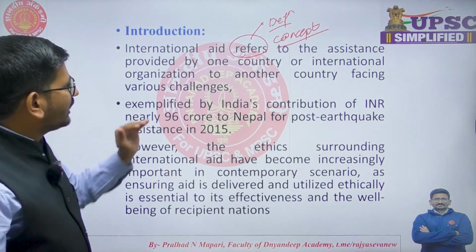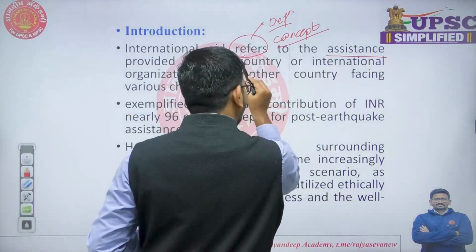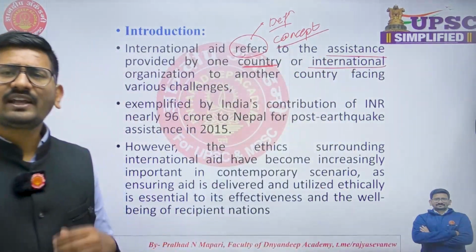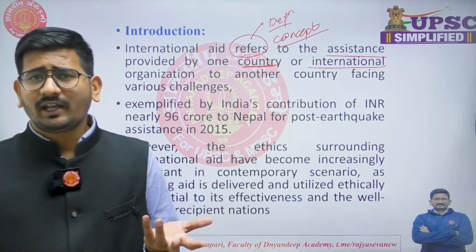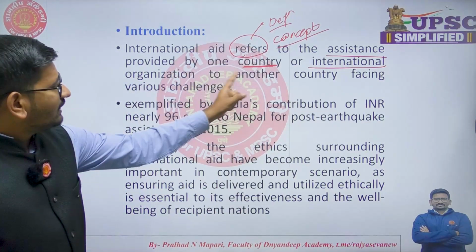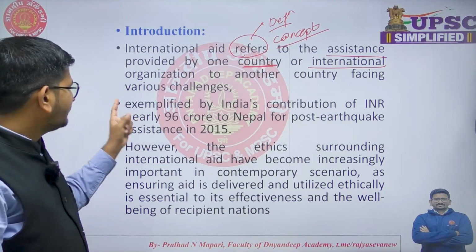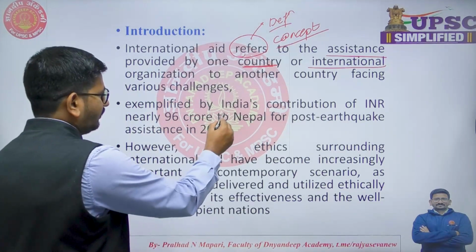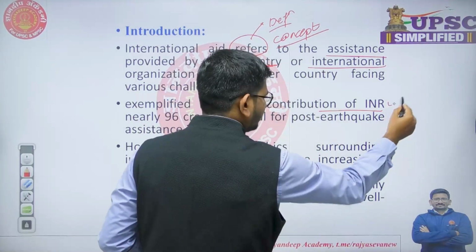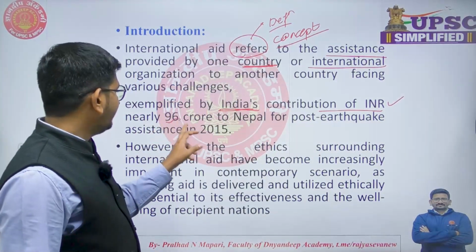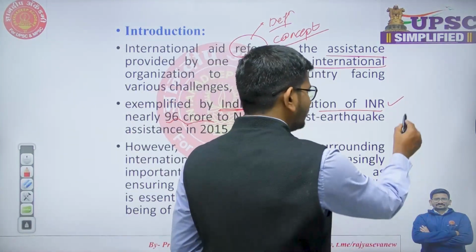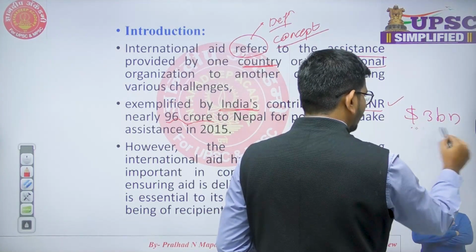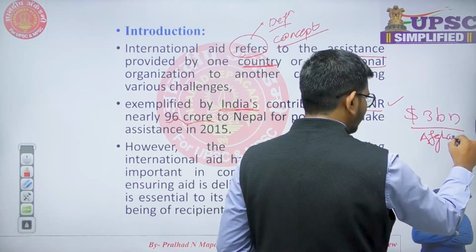So let's see. International aid refers to the assistance provided by a country or an international organization like UNESCO or WHO. These institutions may also provide many types of help or aid to another country facing various challenges. Exemplified by, here I have given the example: India has given around 96 crore to Nepal at the time of the earthquake rehabilitation and rescue mission. There are many examples. We have given almost $3 billion of aid to Afghanistan before the Taliban.